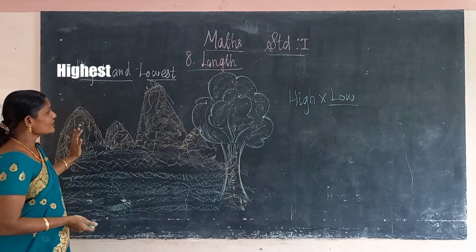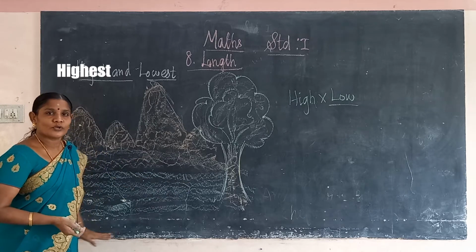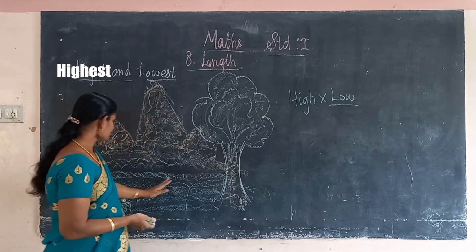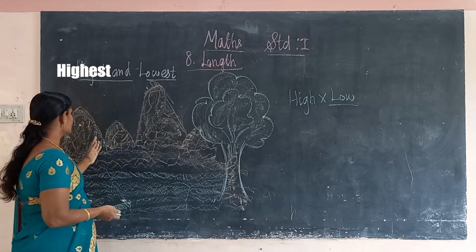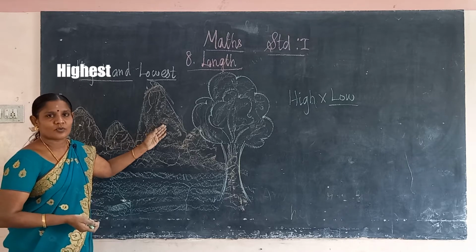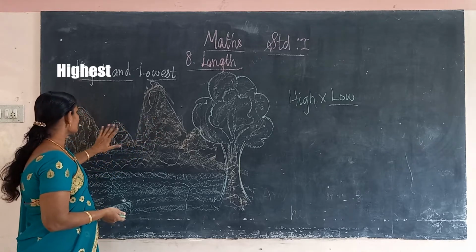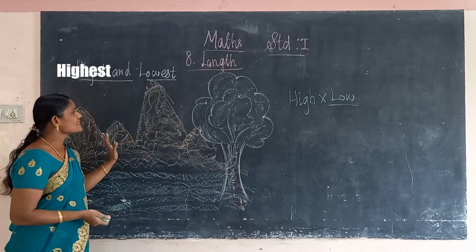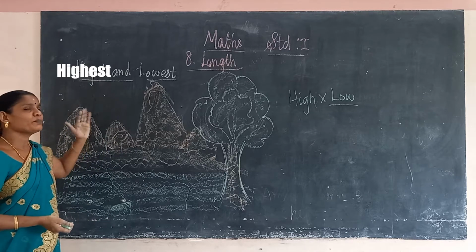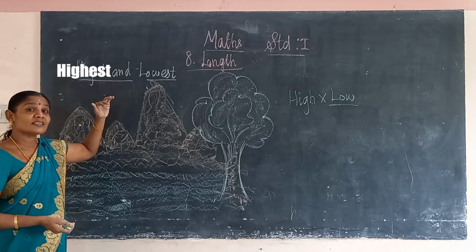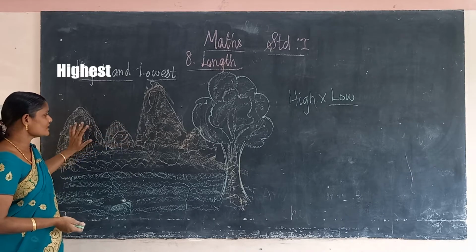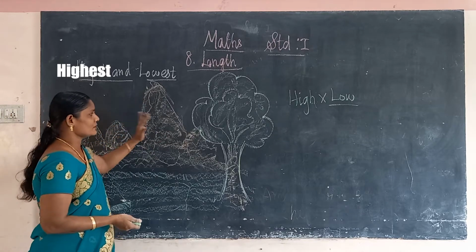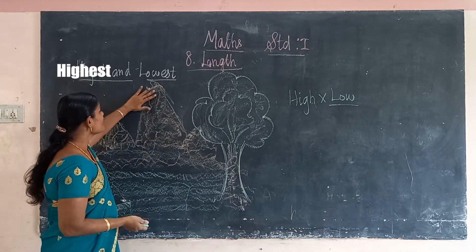You can see one picture on the board. What is it? This is a tree. This is a mountain. This is also a mountain. This is another mountain. This is a tree. Which mountain is the highest mountain? How many mountains are there? Three mountains. Which is the highest mountain in this picture? This is the highest mountain.